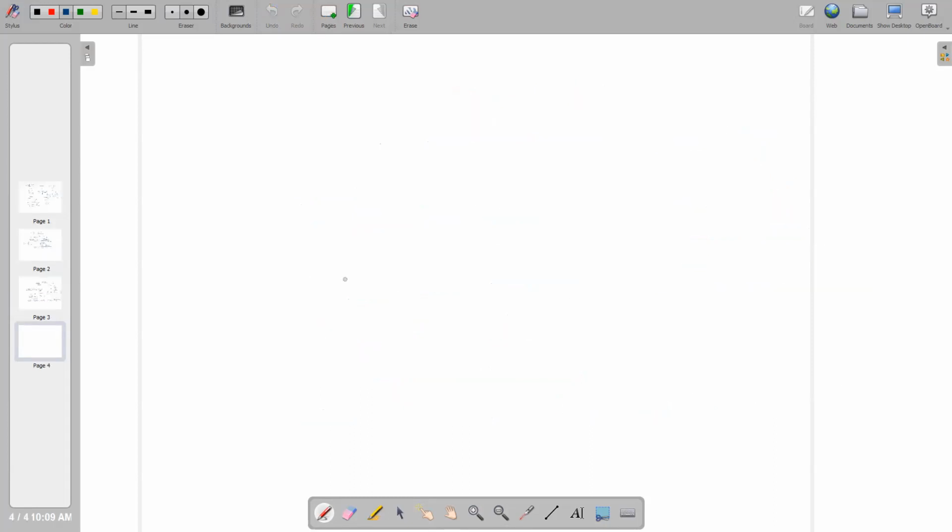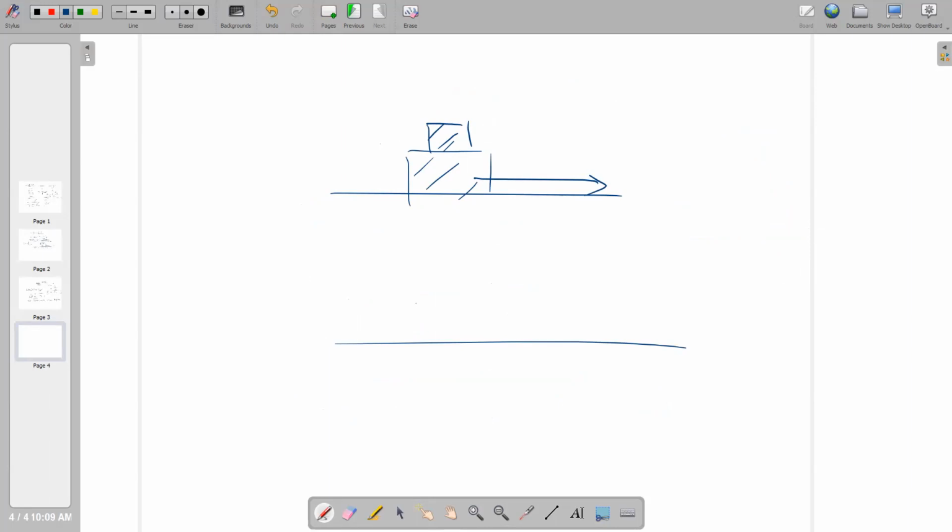The other important thing is this one. If the two blocks are moving together, either the force is acting here, or in the second case the force is acting here, either here or here, and they are moving together, then remember, the direction of the frictional force will be on the right hand side.